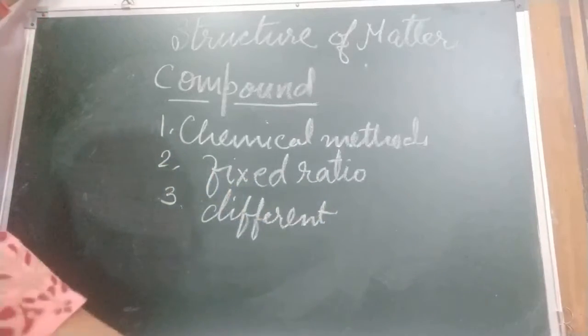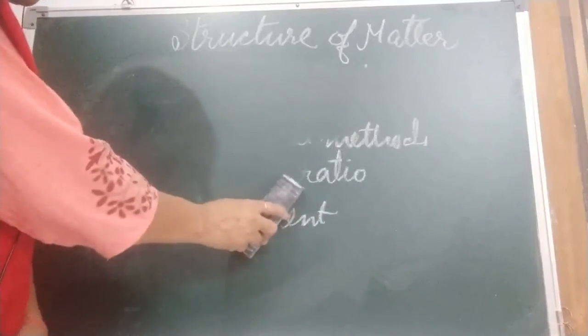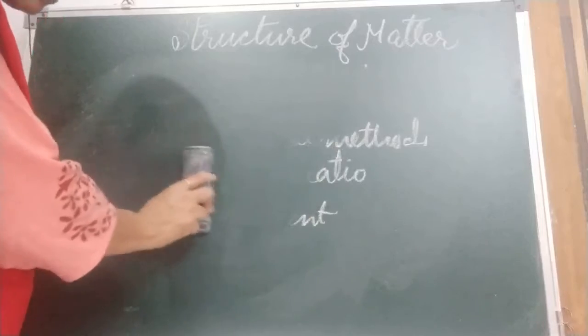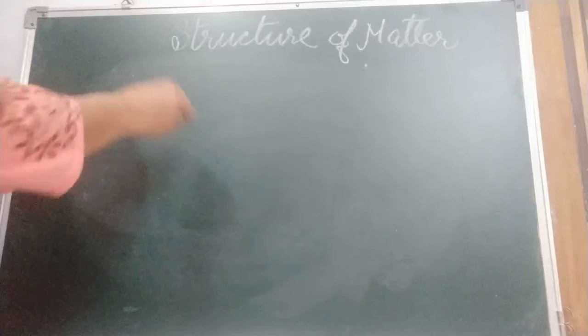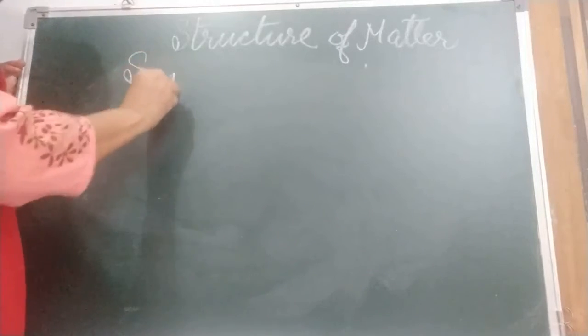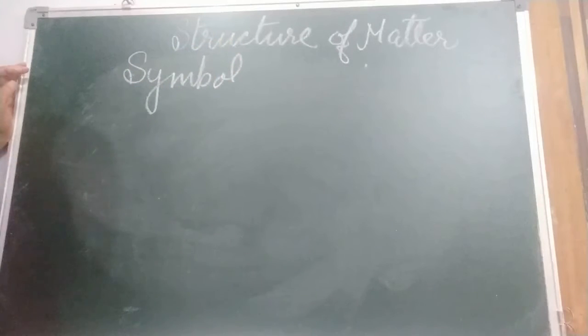Okay children, now we are coming to the next topic, that is symbol. Very interesting one. Children, what is a symbol?